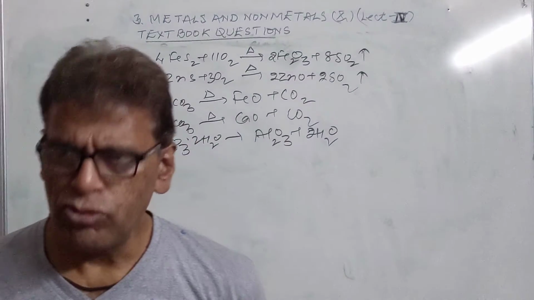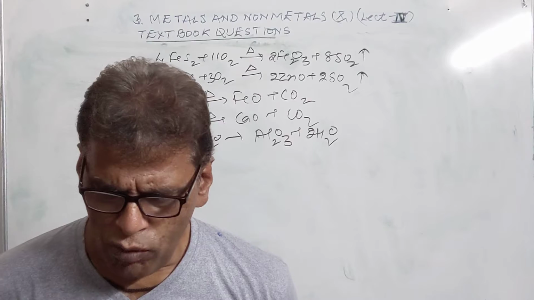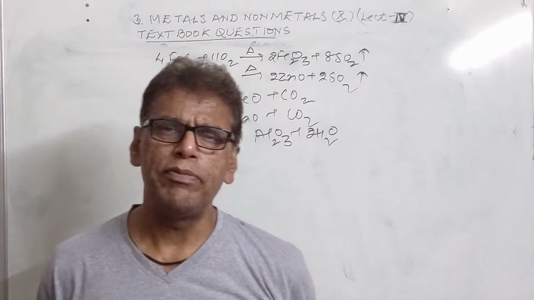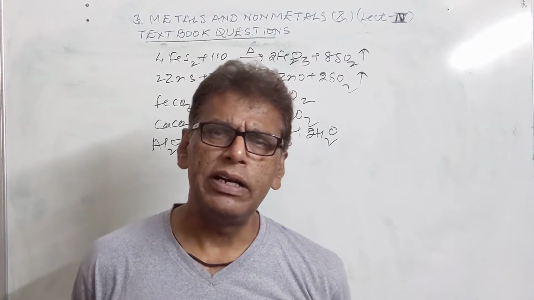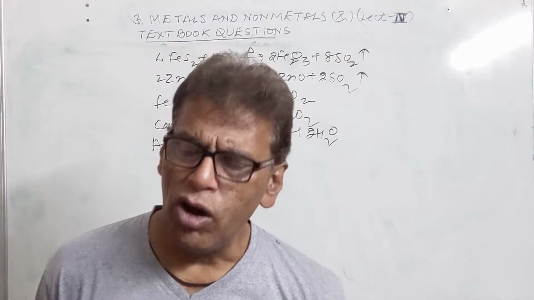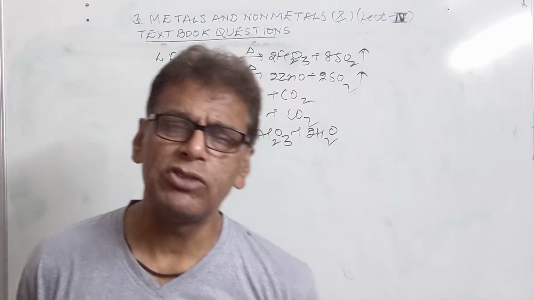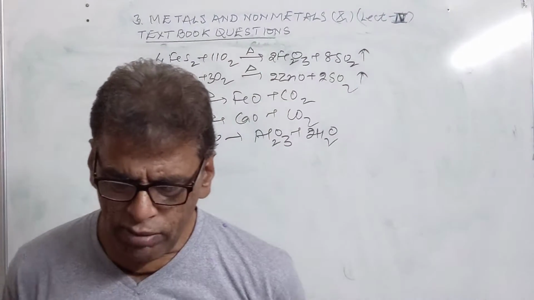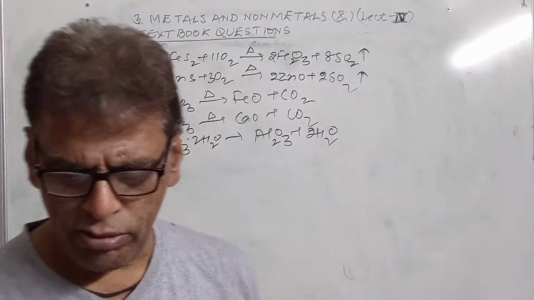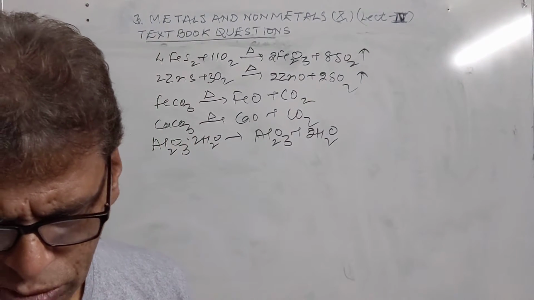Then we have: what is 24 karat gold, and how will you convert it into 18 karat gold? 24 karat gold is pure gold. To convert it into 18 karat gold, 6 parts of copper or silver are mixed with 18 parts of gold to get 18 karat gold. Why is sodium kept in kerosene oil? We have already answered this question.